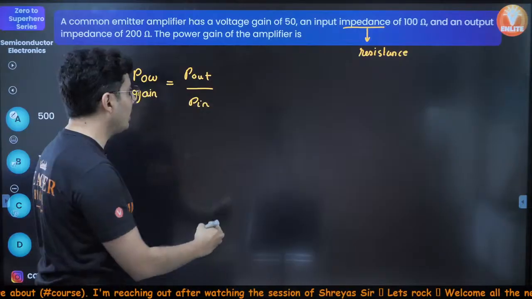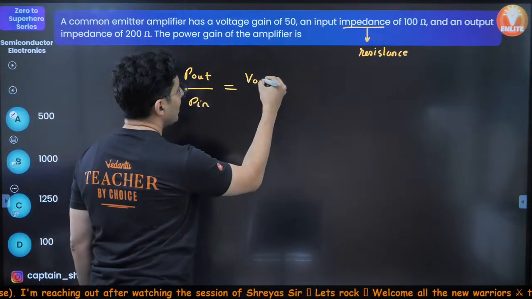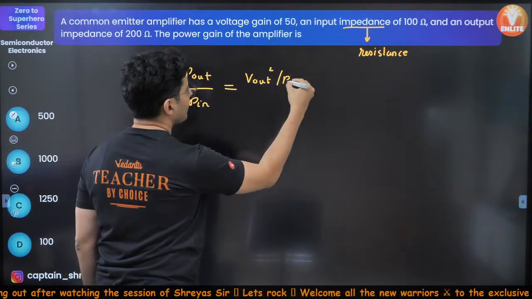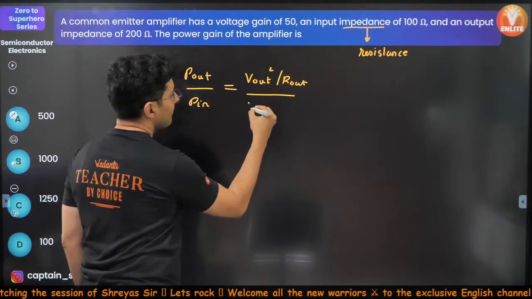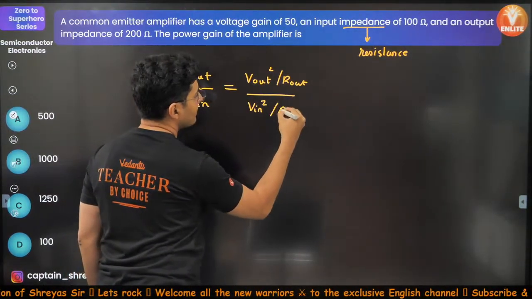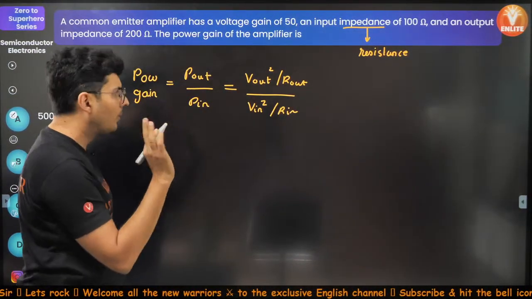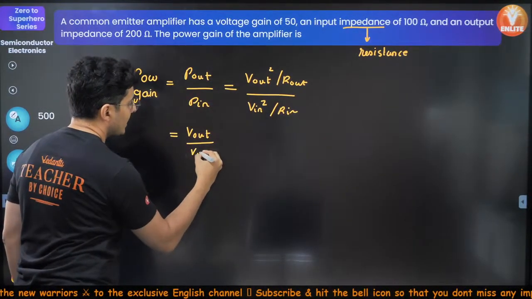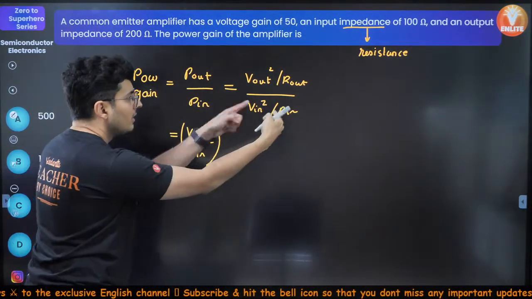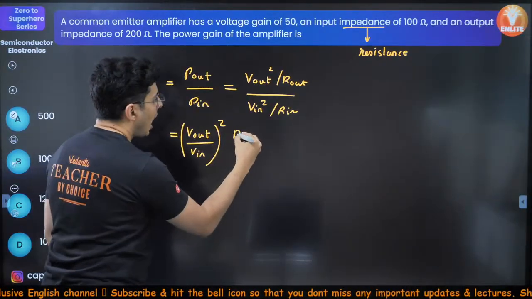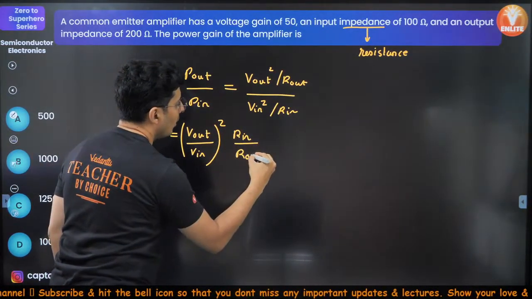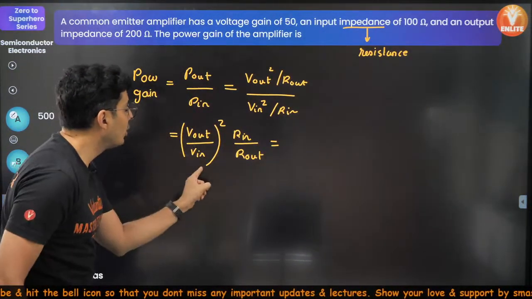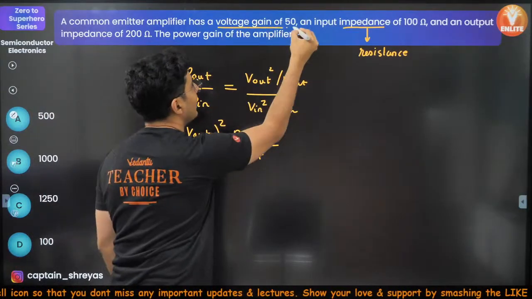Power gain is output power upon input power. Power is V square by R. So that's why it will be V out square by resistance out, upon V in square by resistance in. Straightforward. So this will become V out by V in whole square, and R in by R out.